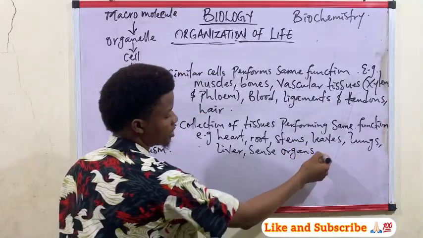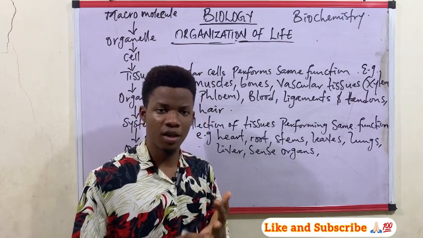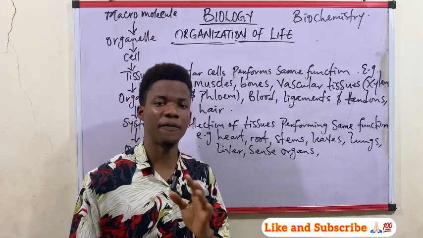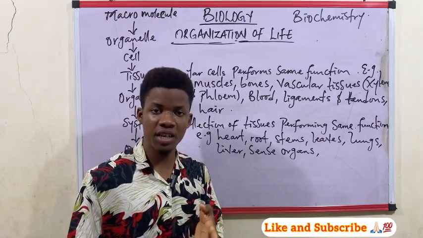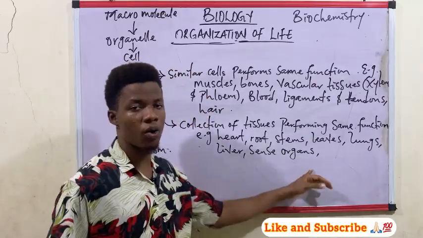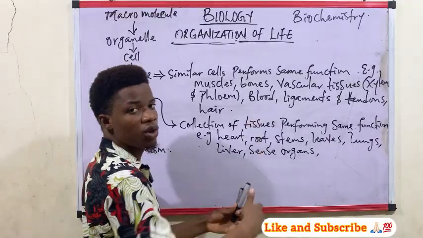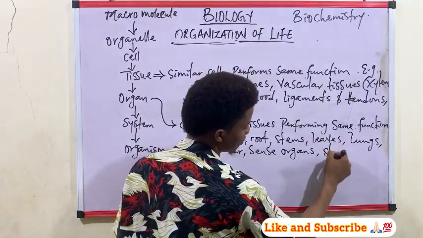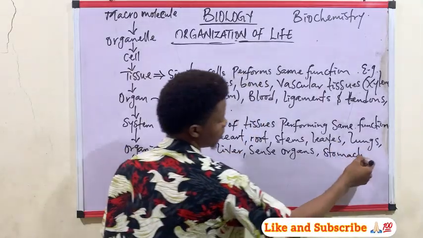What are examples of the sense organs? We have the eyes, the skin, the nose, the ear, and the tongue. These are the 5 senses of man. They make up the sense organs. All right, so we have the liver, we have the stomach, we have so many others.